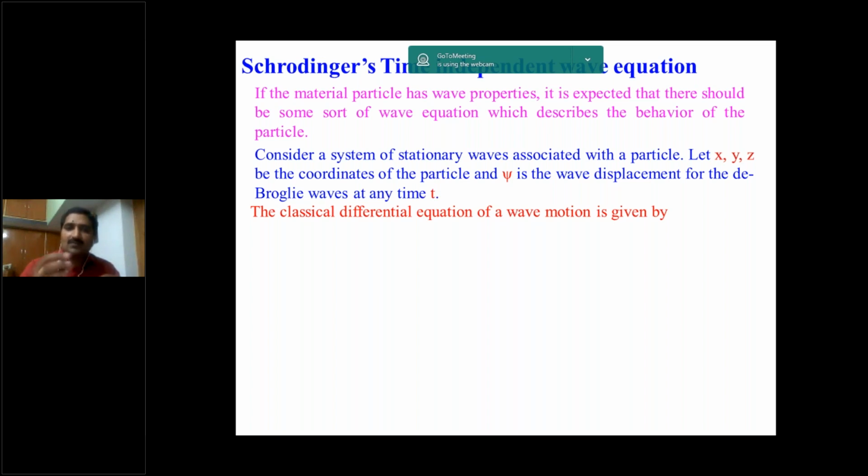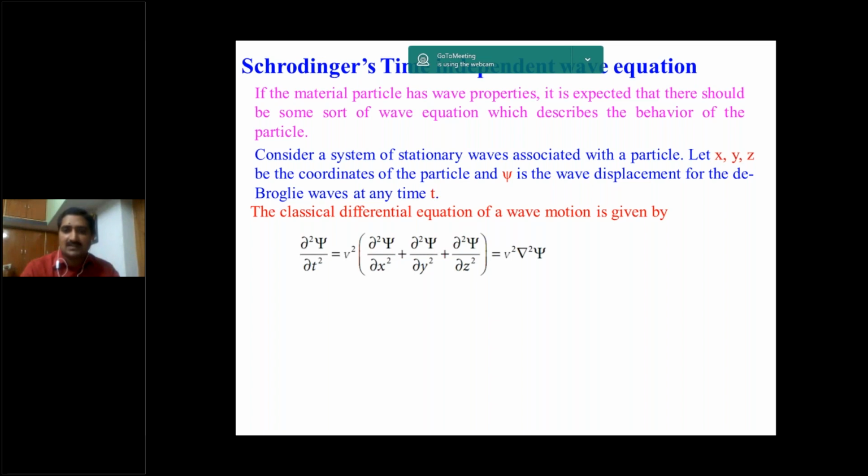For stationary waves, the general differential equation for a particle in wave motion is a second order partial differential equation: dou square psi by dou t square is equal to v square into dou square psi by dou x square plus dou square psi by dou y square plus dou square psi by dou z square.